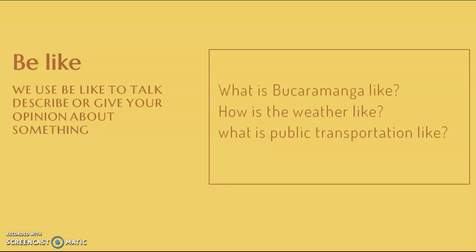Okay, the second one is "be like." And this is for questions, guys. Please pay a lot of attention because this is really important. So I'm going to use "be like" to ask a question, and it is important because we need to use the verb to be: is, are, or if it's in past, was, were. Okay, and how do we use it? So we're going to use "be like" to describe, to give our opinion about something. So I ask you a question. I ask you, what is Bucaramanga like? And you can say, Bucaramanga is a small city in the northeast of Colombia.